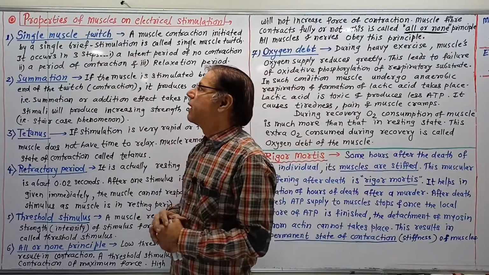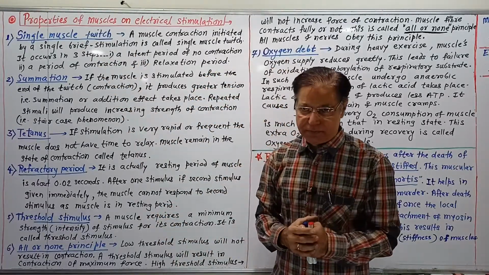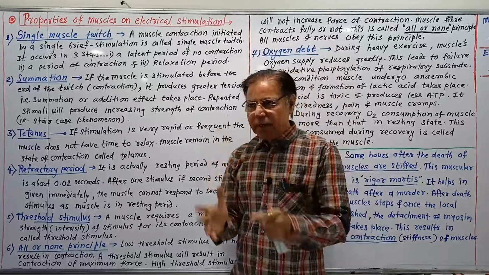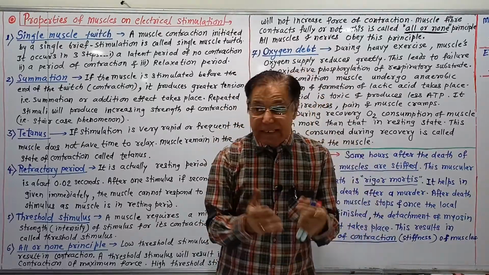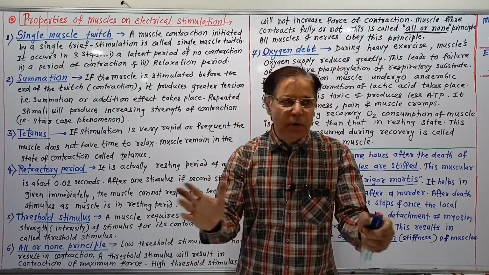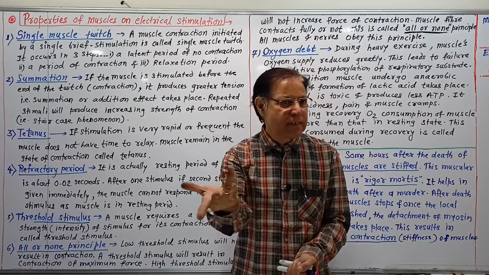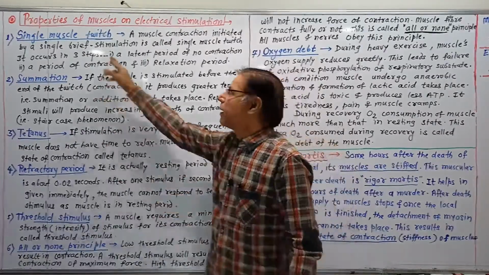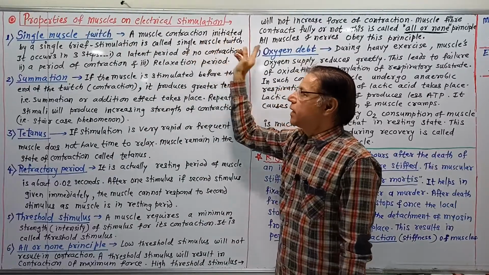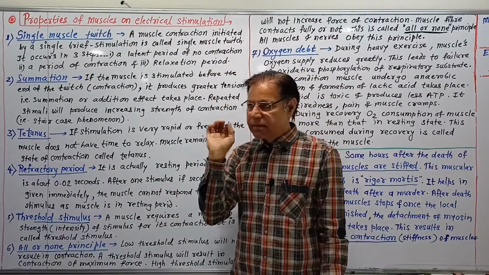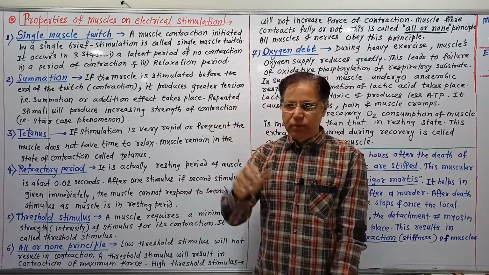First is single muscle twitch. In simple words, it is a single muscle contraction. Twitch is nothing but contraction: a muscle contraction initiated by a single brief stimulus.